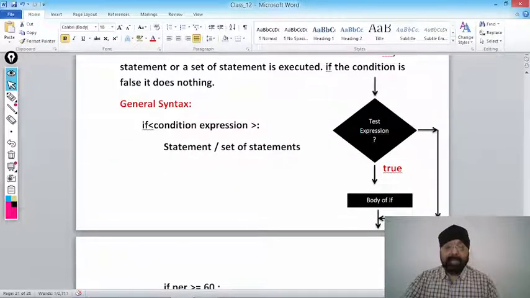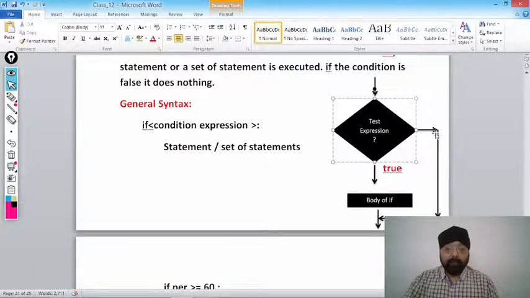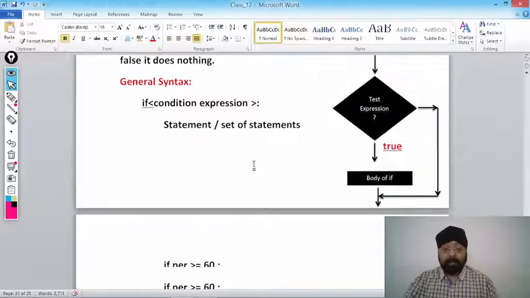Getting my point? So this is a general syntax, this is a flow chart. Here we will check the expression, may be true or false. We are not checking false because if the condition is false, we want to execute nothing. If true, body of if will be executed. If is a keyword, then condition expression colon, either a single statement or a set of statements will be executed.